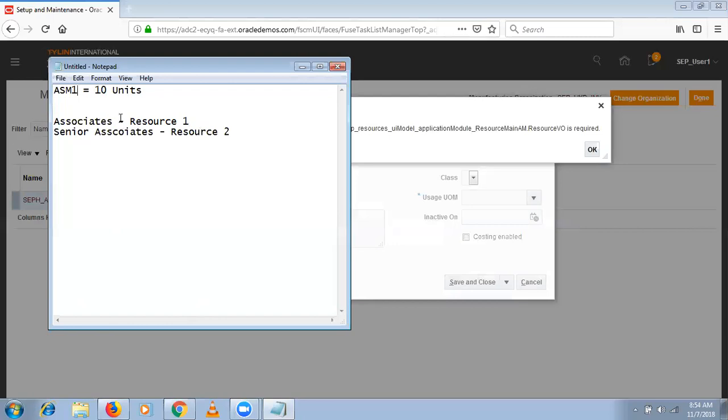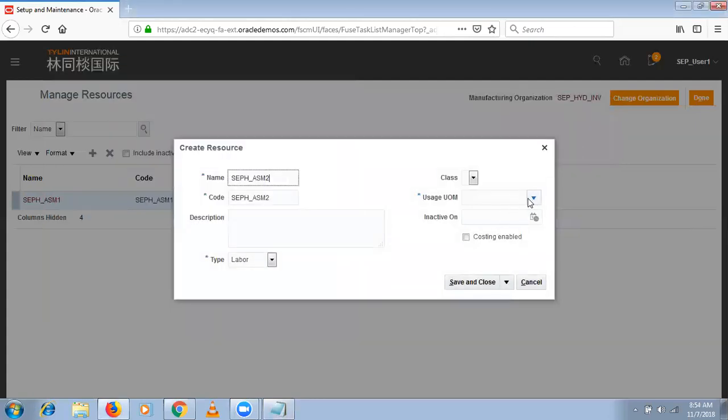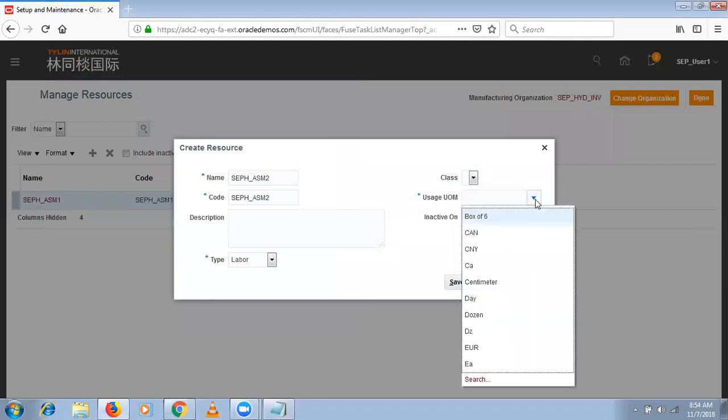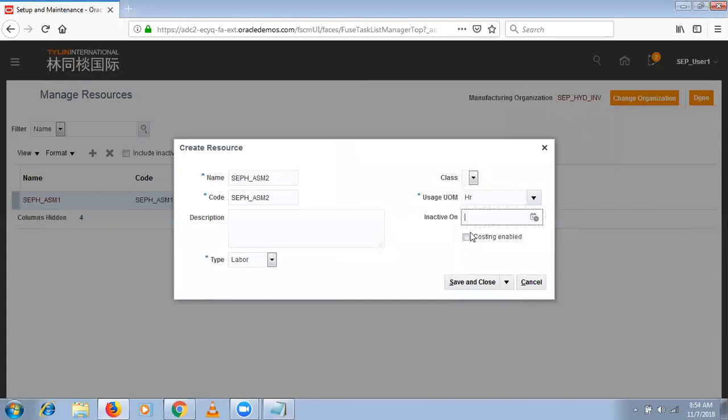So whenever we schedule or plan the work order execution, we said that assembler 1 is required to assemble the Dell laptop in work order 1. But is that assembler 1 available or not? How much time is that person available? Here the usage UOM is on an hourly basis only. For example, here we are saying that on an hourly basis, we are going to charge the resource. Just let's search it.